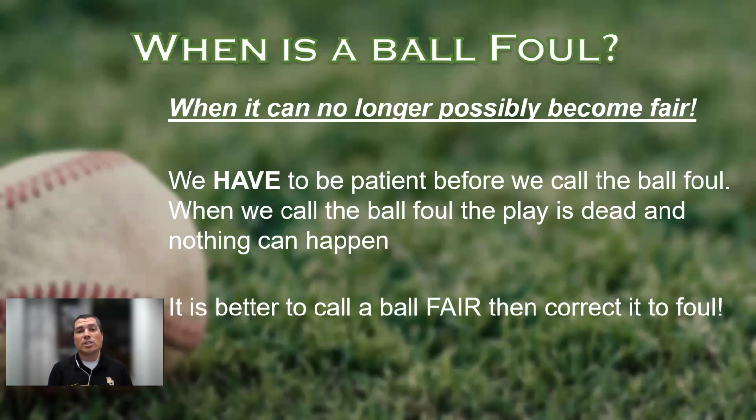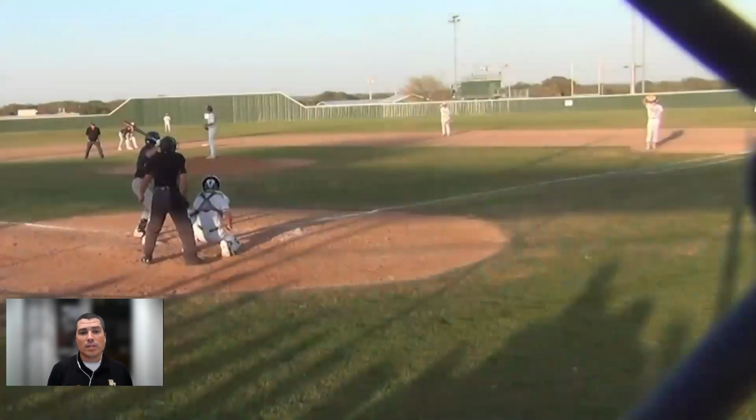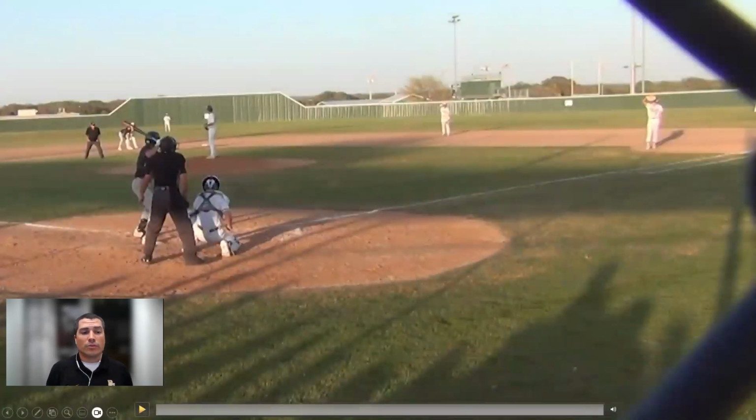Sort it out after, because if you do call it foul, you can just call it foul and then reset it. Of course, with the strike on the batter as well. But please take a little extra time to call fair or foul. Now let's go back to this play and let's watch it with that in mind.